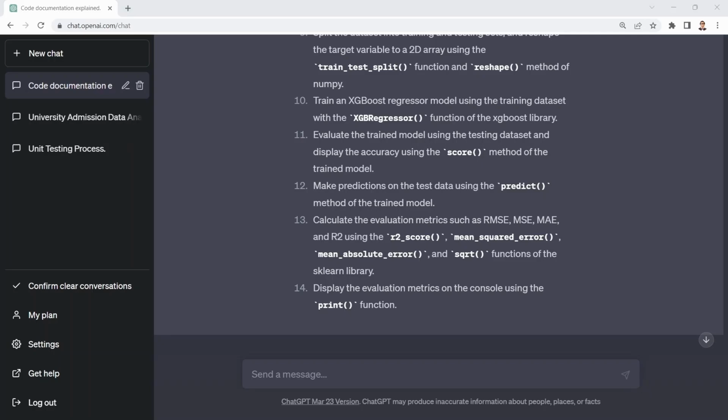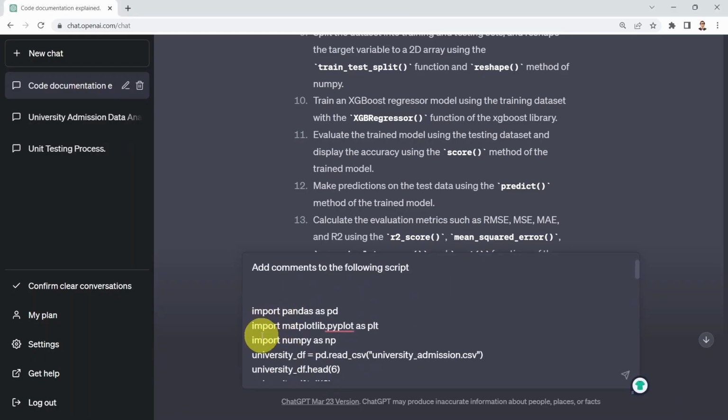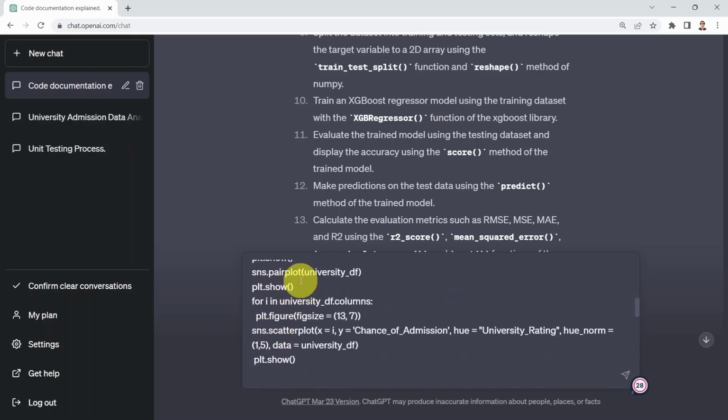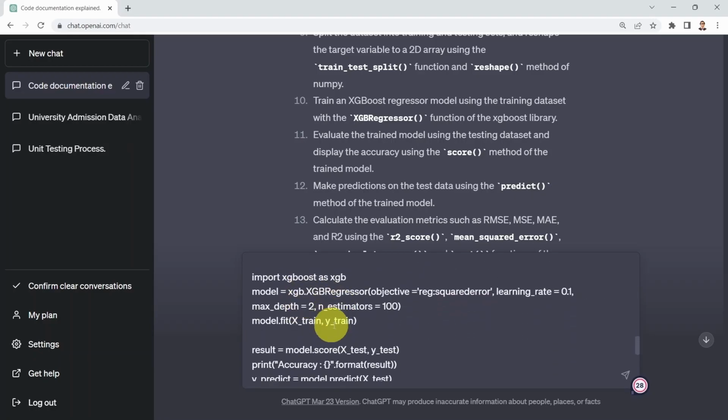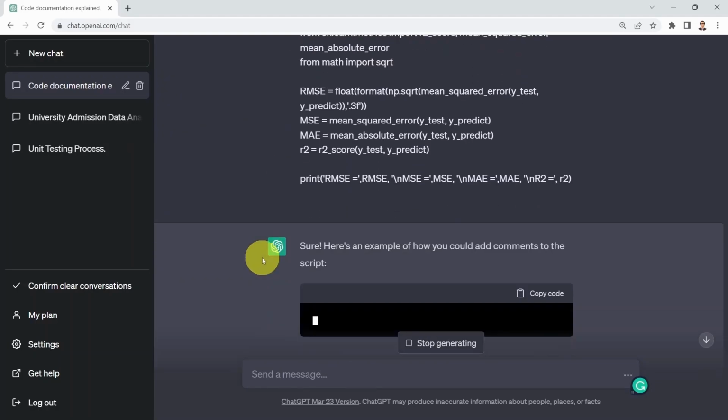Okay, what I could do next is I can say, well, could you please add comments to the following script? And what you see here is basically I removed every single comment that I had in my code. So here I just have only the code lines. And I'm just saying, okay, instead of adding the doc strings, I would like maybe to add comments to the following script. And let's see if that works. And you press enter.